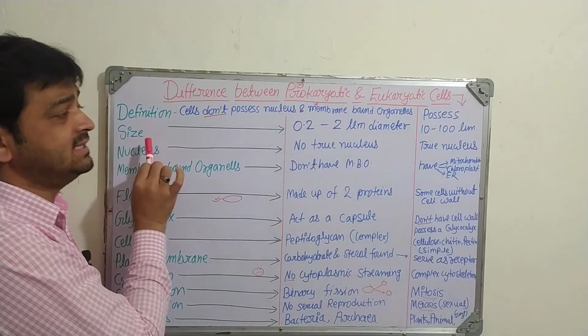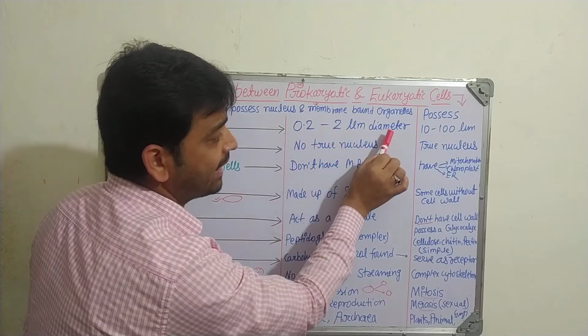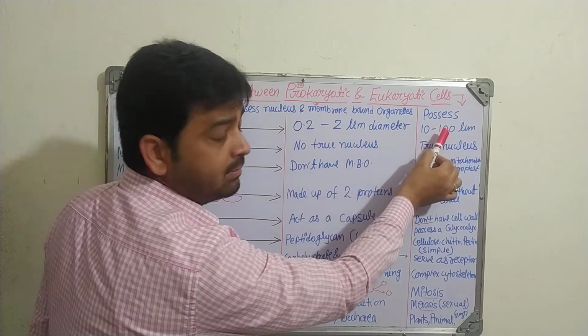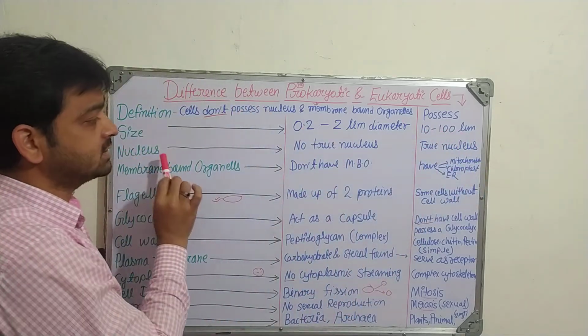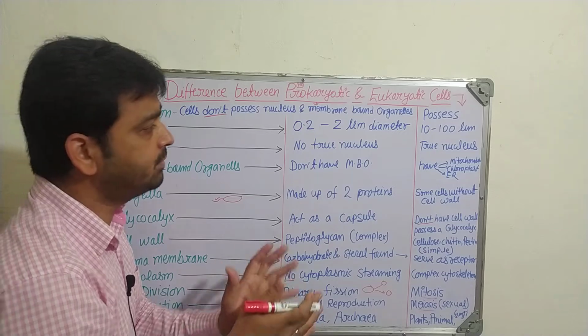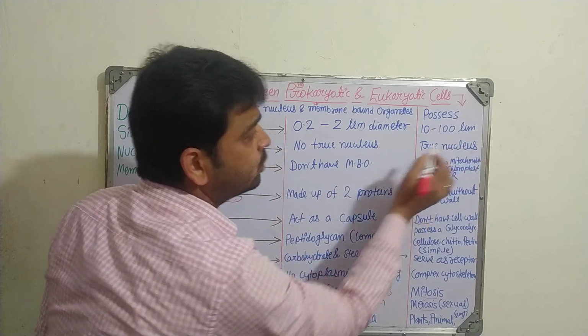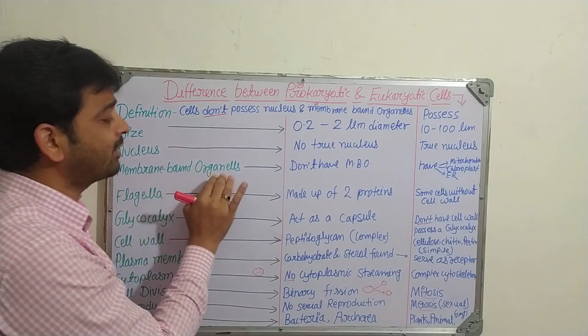Second point is size. In the prokaryotic case it is 0.2 to 2 micrometer in diameter, whereas eukaryotic is a little bit larger, 10 to 100 micrometer. Coming to the third one, nucleus. There will be no true nucleus in prokaryotic. Sometimes it will be there, sometimes not, whereas the true nucleus will be there in the eukaryotic cells. The fourth point is membrane-bound organelles.